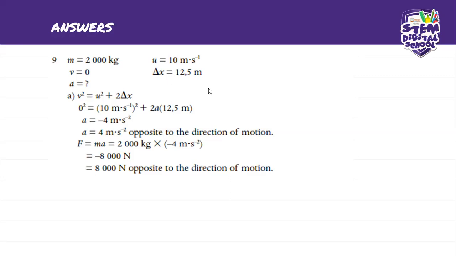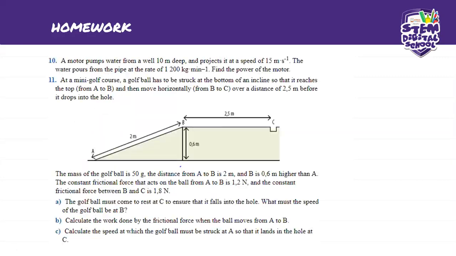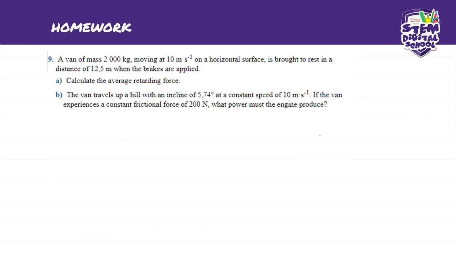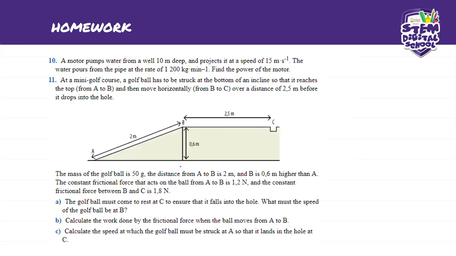Are we together? Guys, if you've just joined in, this is still work, energy, and power revision, the last 3 revision questions that we didn't finish up. So we're just finishing that up. Number 10 says a motor pumps water from a well 10 meters deep and projects it at a speed of 15 meters per second. The water pours from the pipe at a rate of 1,200 kilometers per minute. Find the power of the motor.